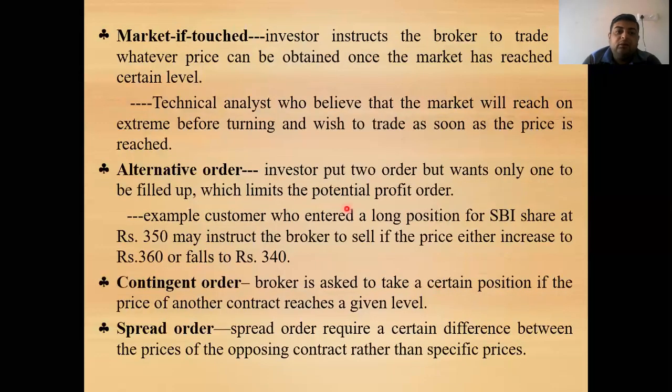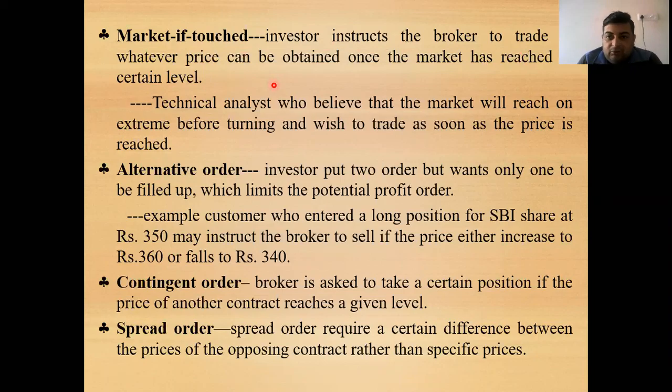Moving to the next, market if touched. So this is another type we will start. Market if touched means the investor instructs the broker to trade at whatever price can be obtained once the market has reached a certain level. For example, if the person has assumed that the price of the particular commodity will reach rupees 500 per share, then he has given the order, that is, market if touched.